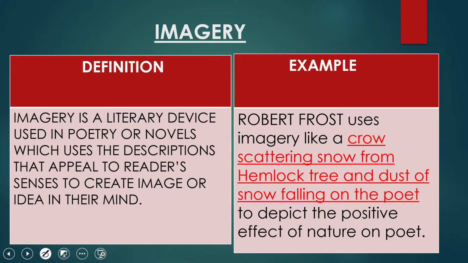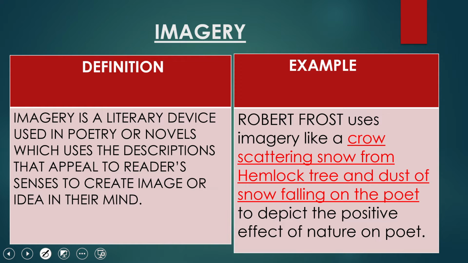In this poem, the poet Robert Frost used this imagery of the crow scattering the snowflakes from the hemlock tree and that dust of snow falling on the poet, and that depicts the positive effect of nature on the poet.